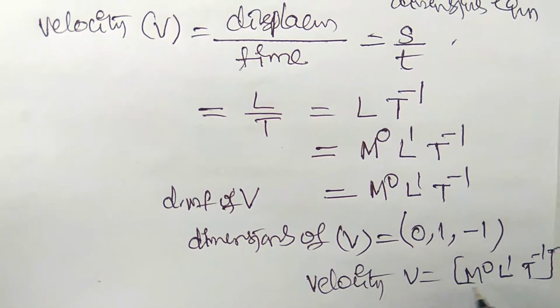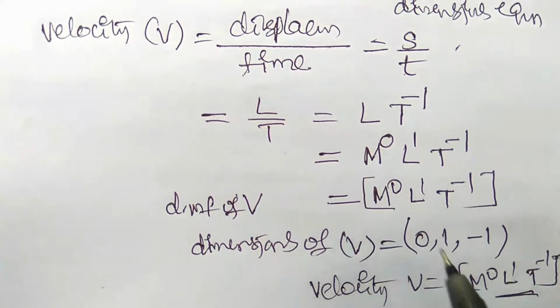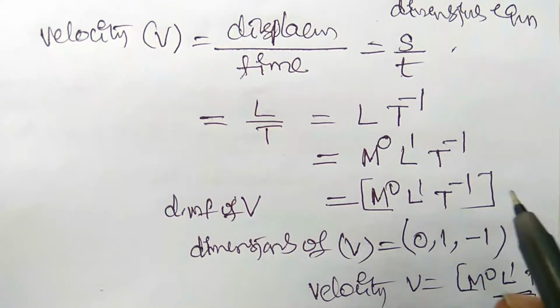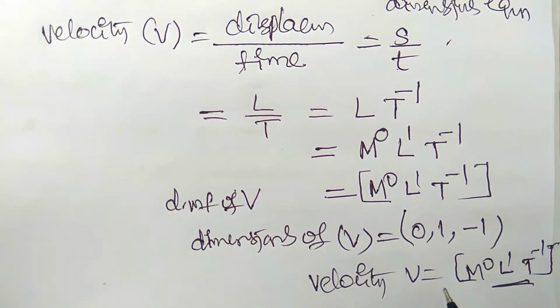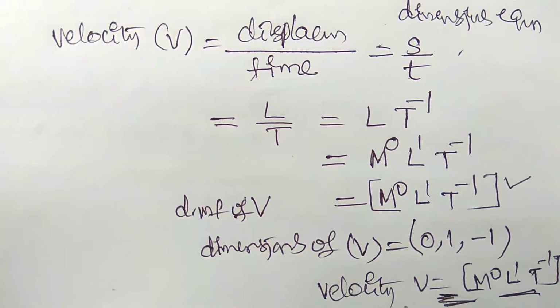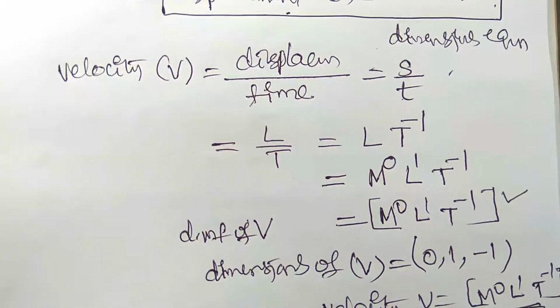Now you have to understand that the dimensional formula should always be put inside square brackets. So this is the dimensional equation and this is the dimensional formula. In the dimensional equation there should be an LHS, the physical quantity must be there. This is the observation you have to understand.